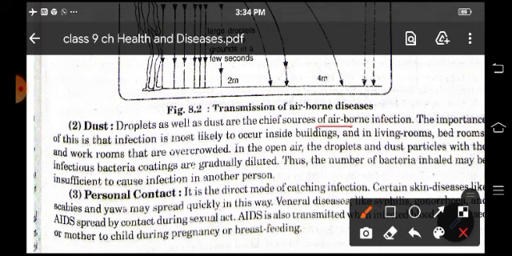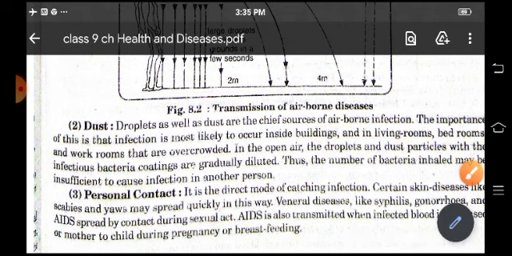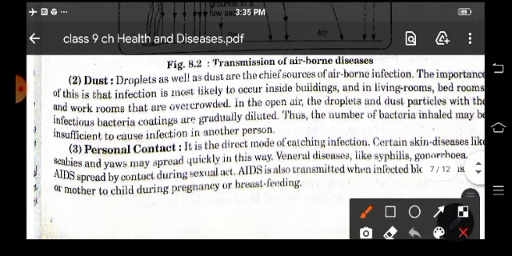The importance of this is that infection is most likely to occur inside buildings and in living rooms, bedrooms and workrooms that are overcrowded. Now personal contact, so it is the direct mode of catching the infection. Certain skin diseases like scabies and yaws may spread quickly in this way.